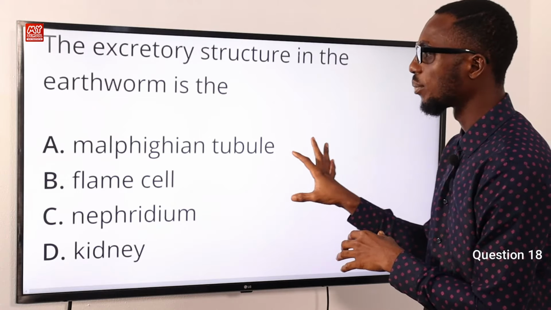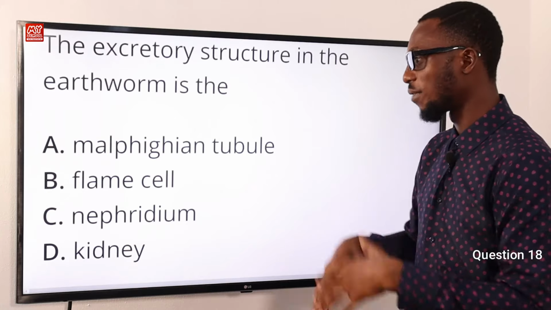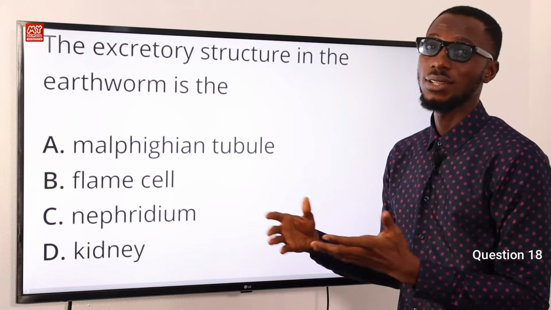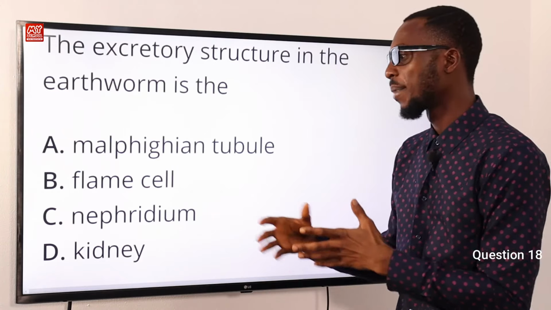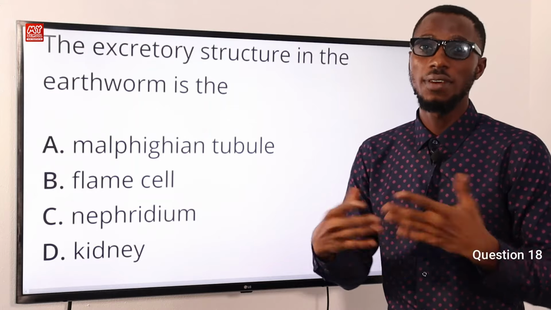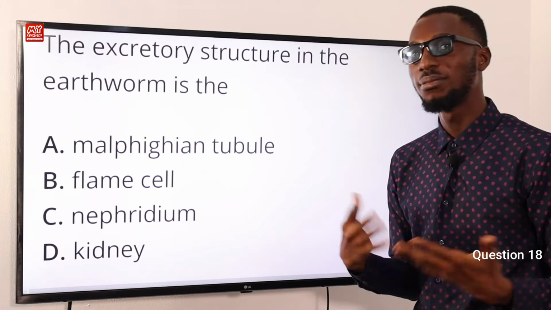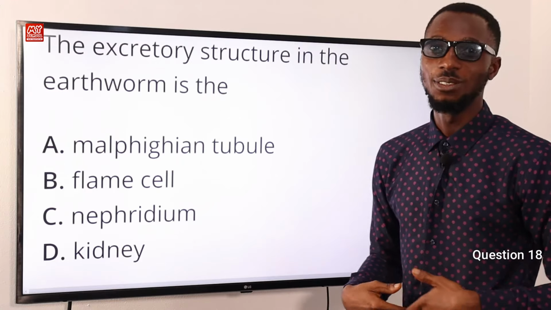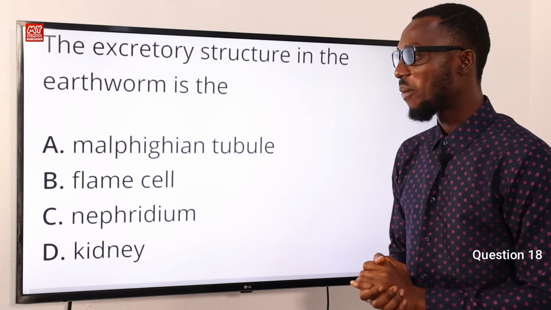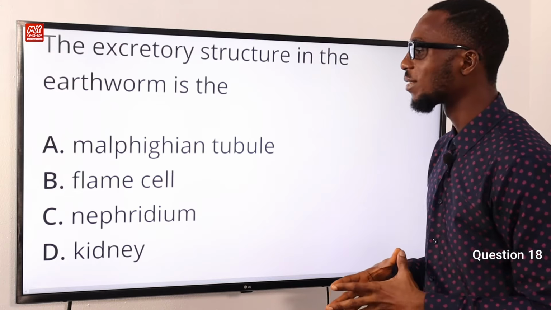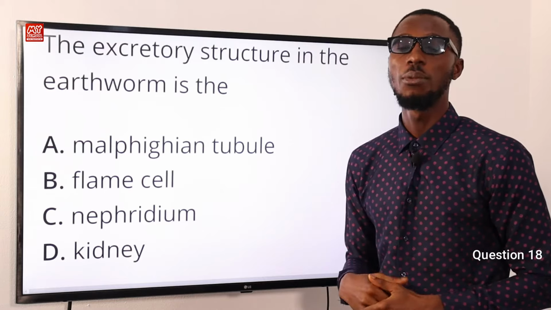What is a Malpighian tubule? That is found in insects, in the abdominal cavity of their body. Talk about the flame cell, it functions like the kidney. Sometimes they refer to it as protonephridia. It is found in freshwater invertebrates like flatworms. Talk about the kidney, the kidney of course is found in man, animals like goats, cow, and what have you. So the correct option here is option C. The excretory structure in the earthworm is the nephridium, option C.